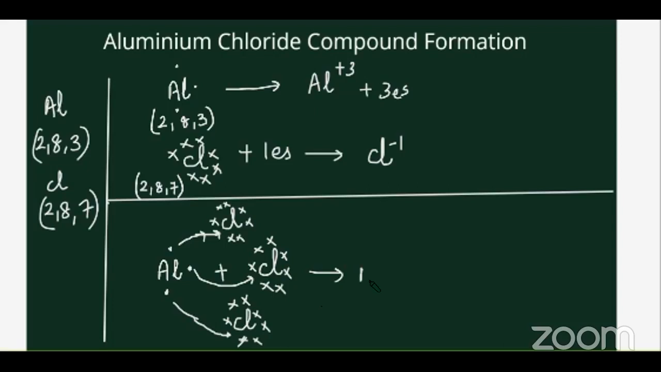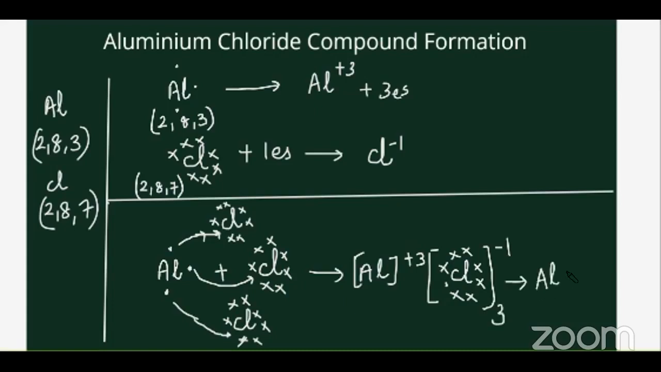So aluminum is only 1 here, with a +3 charge. And chlorine is accepting the electron, but there are 3 chlorine atoms participating to accept the electrons from the aluminum. So the charge is -1, but 3 atoms have participated. So AlCl3. That's the compound. Hope all got this.